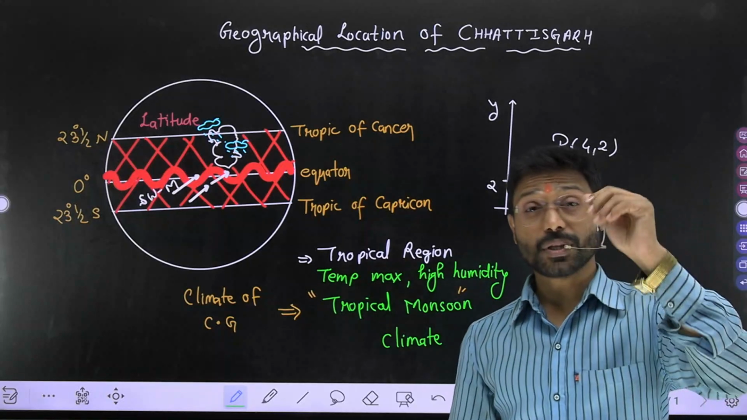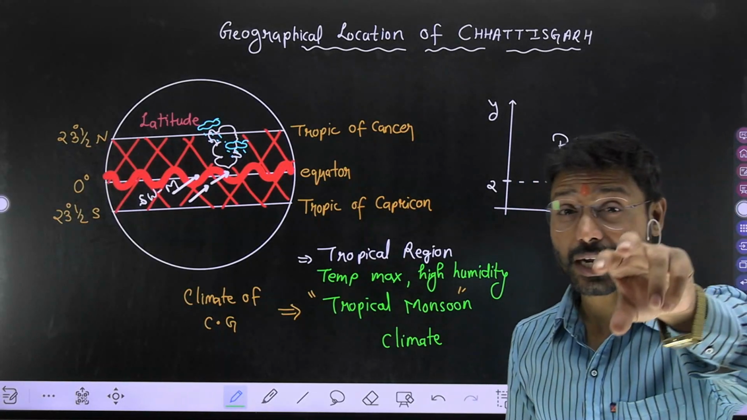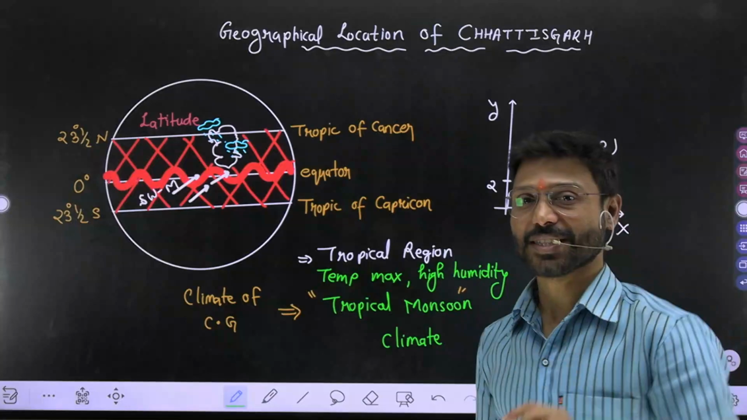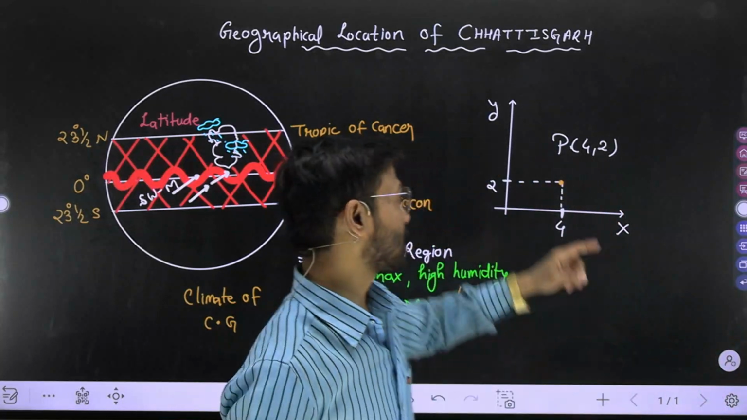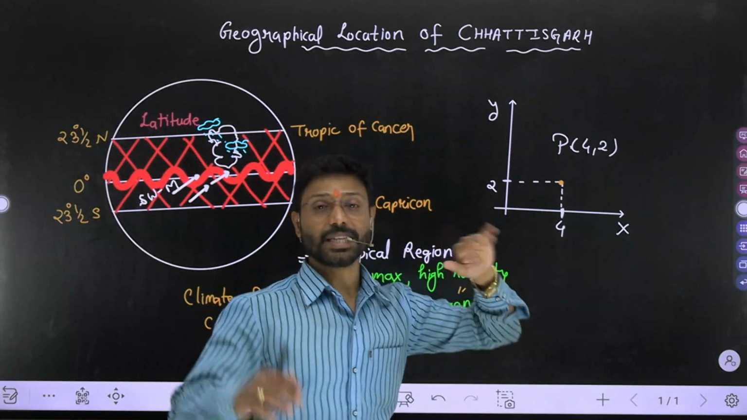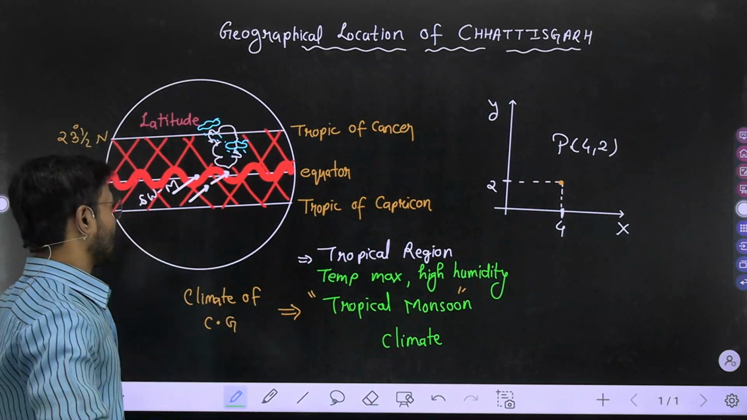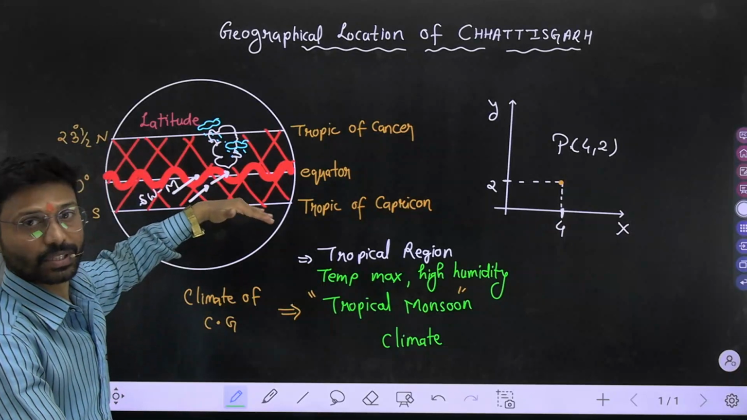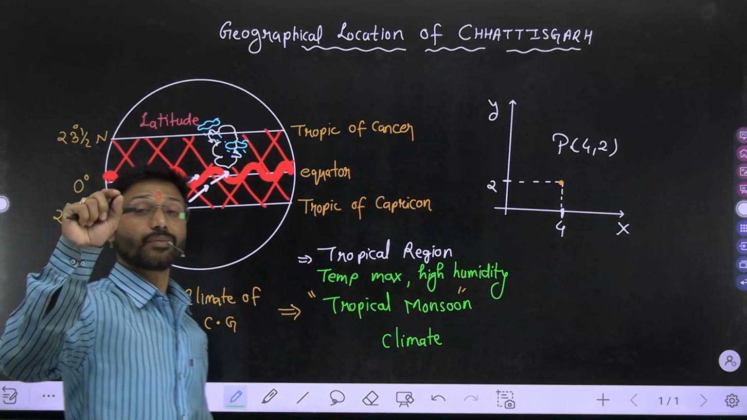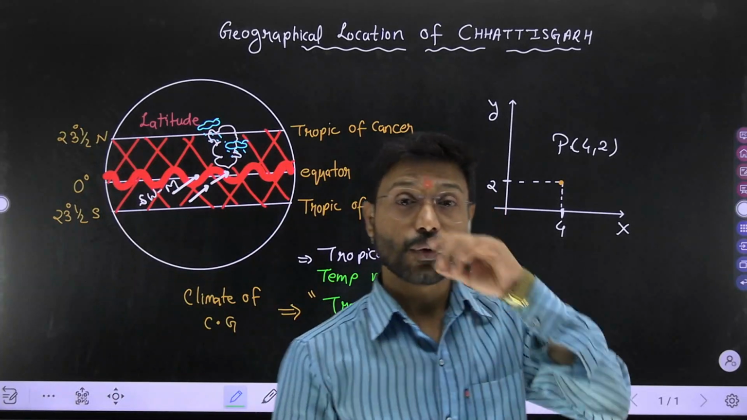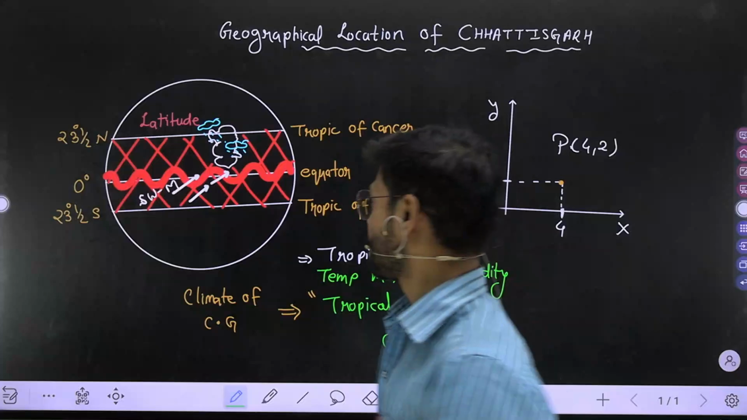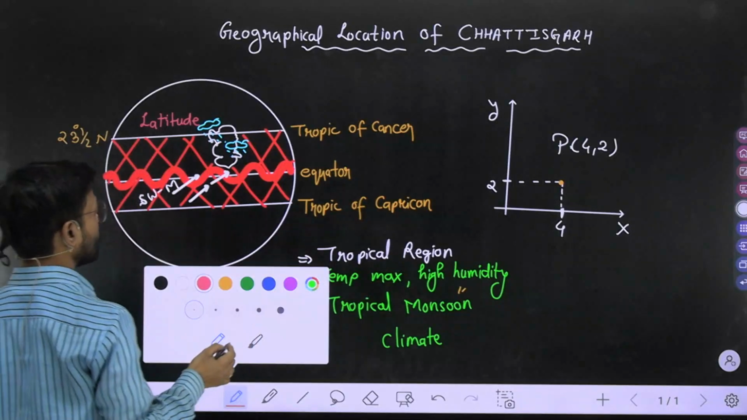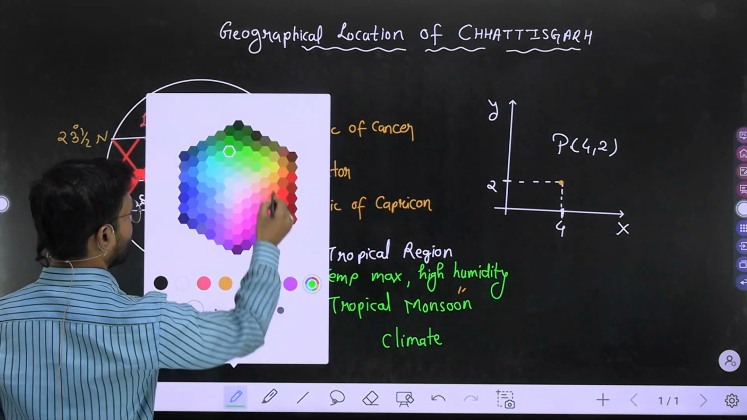Sir, one more thing, please clear us. How will you locate actually the Chhattisgarh? Now to locate actually the Chhattisgarh, we need the coordinates just like this, x and y axis. And these coordinates are nothing, my dear, but the latitude and longitude. So these are the latitudes which are parallel to the equator. Now I have to draw the longitude also, which are in between the two poles, North Pole and South Pole. See here, I am going to draw here North Pole and South Pole.